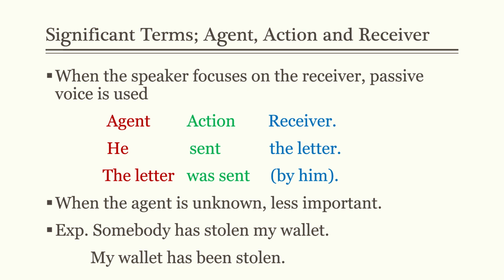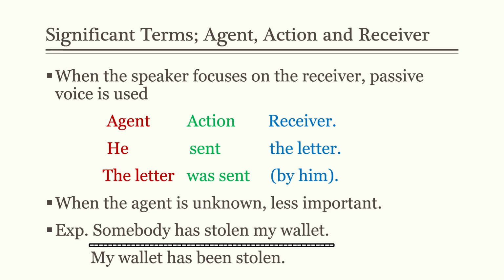The letter was sent by him. In the second sentence, the focus of the speaker is on the action and the receiver. The letter was sent. What was sent? The letter was sent. Hence, the use of the passive voice. And at the same time, when the agent is unknown or less important, then also we use the passive voice.